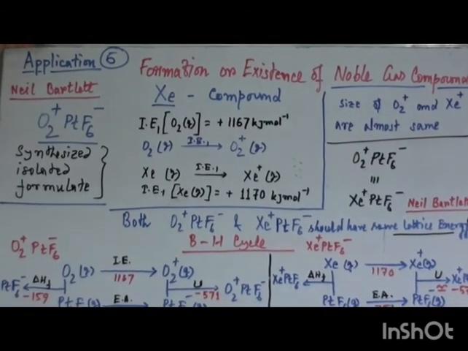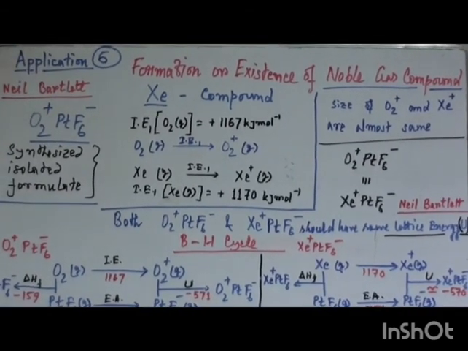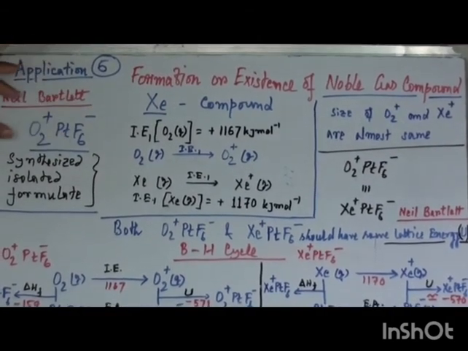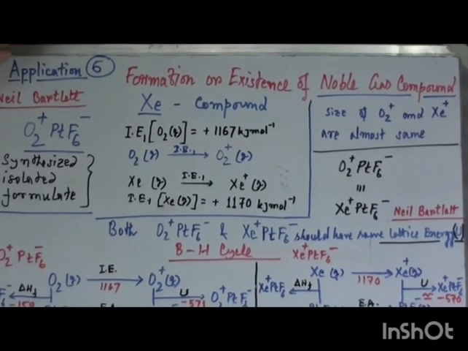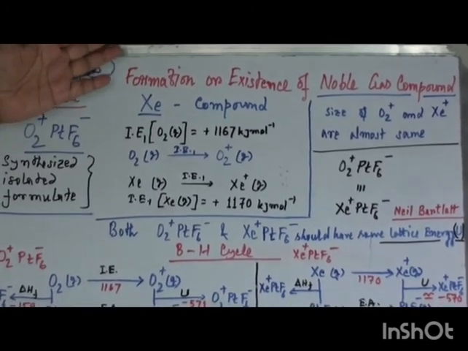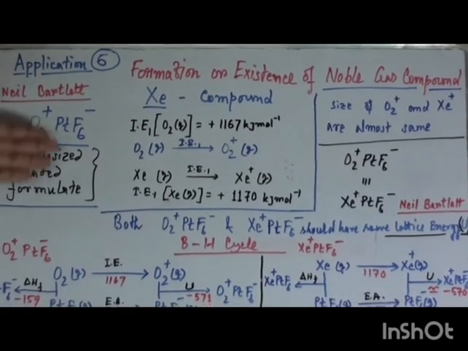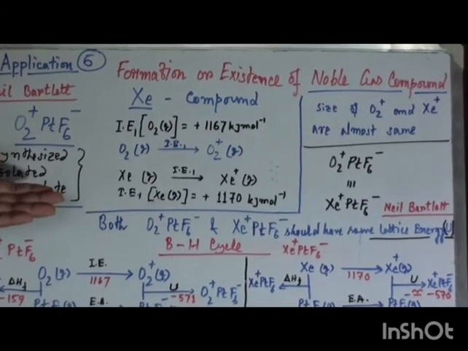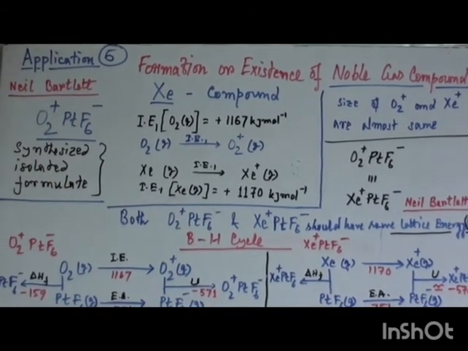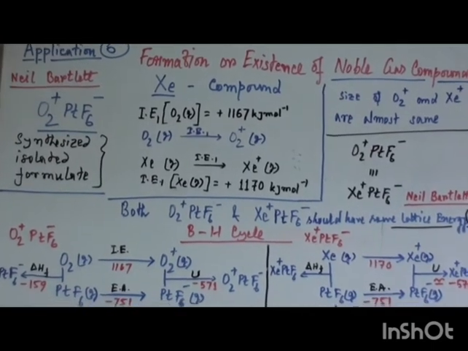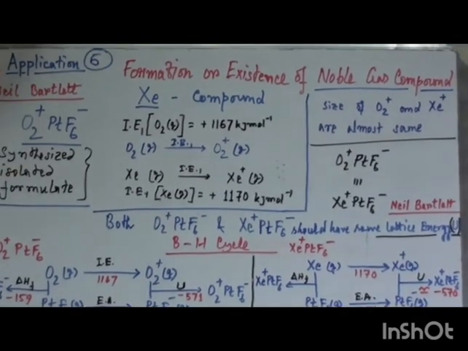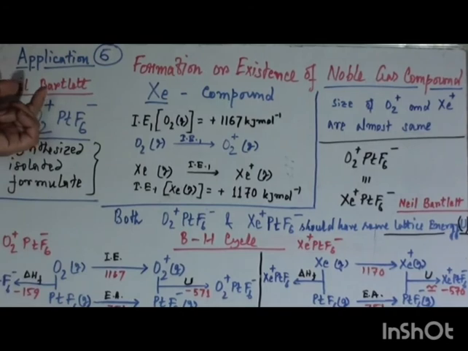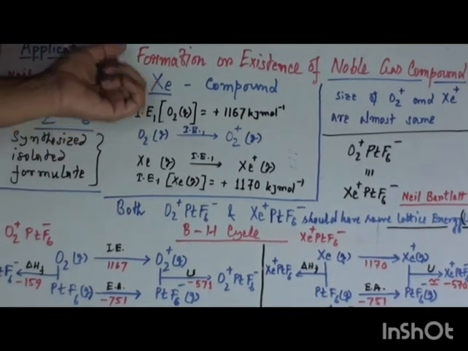After the discovery of this compound, comparing with its formula, a xenon compound may be synthesized or formulated comparing with this oxo platinum fluoride compound. Since there are some data regarding O2 plus as well as xenon like this,